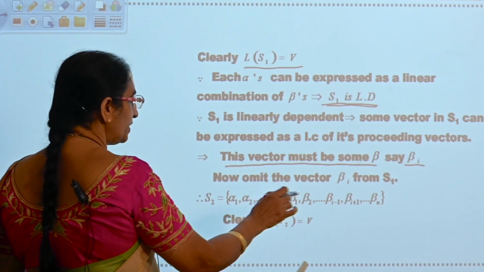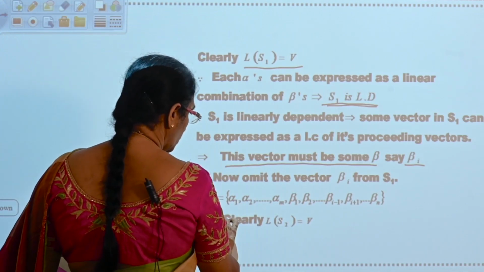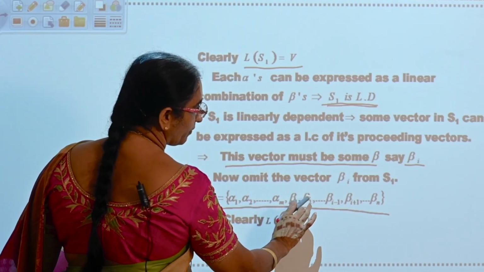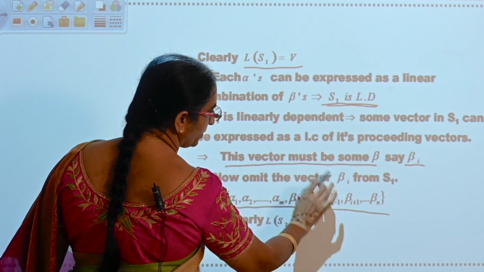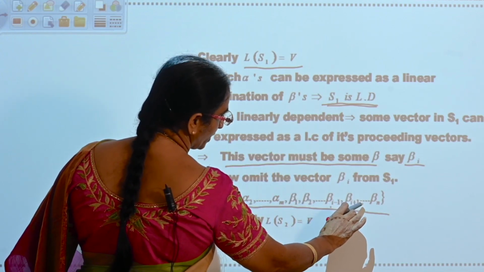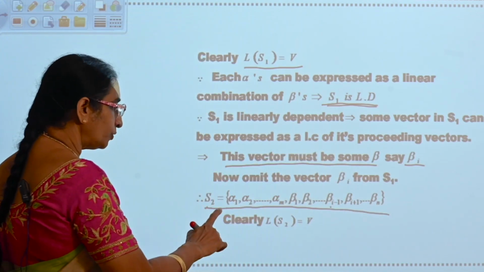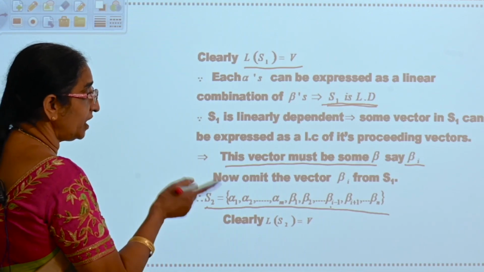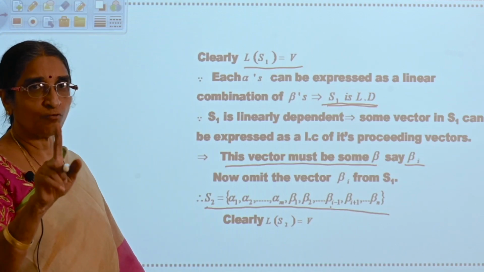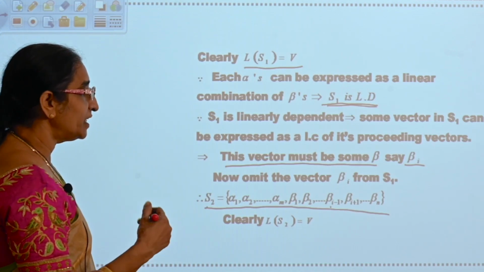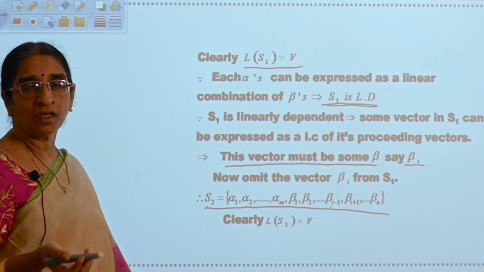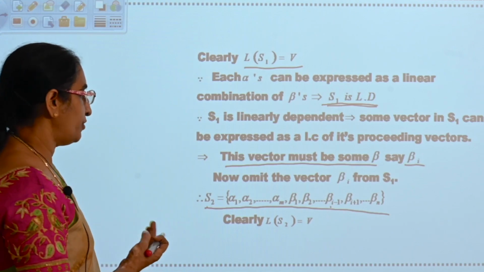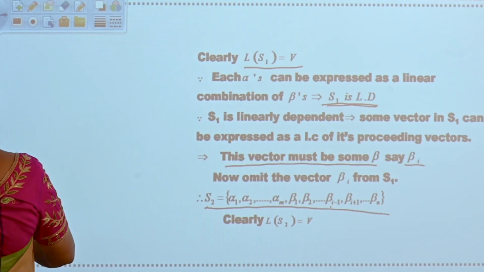If you eliminate beta I from S1, you will get S2 like this: alpha 1, alpha 2, alpha m, beta 1, beta 2, up to beta I minus 1, eliminating beta I, and then beta I plus 1 and so on up to beta n. This set S2 is obtained from S1 by eliminating one element. So clearly L of S2 is equal to V. This you have seen in the previous video. Clearly L of S2 is equal to V.